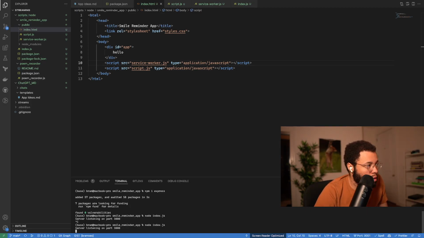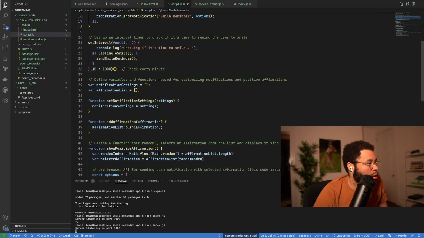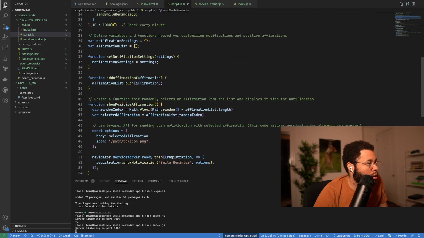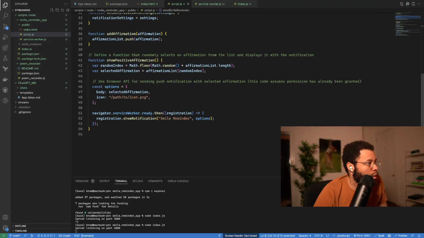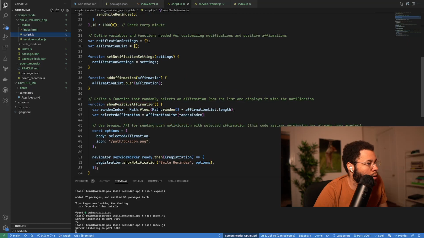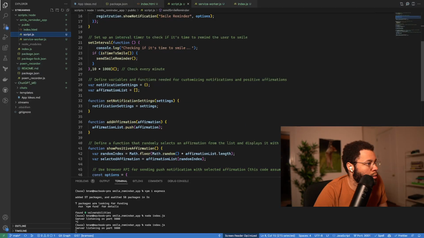Okay, so set interval is not a function, which, why would it be? Oh, so this just registered this.